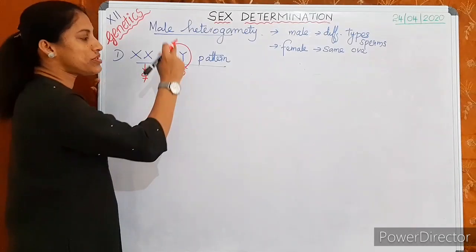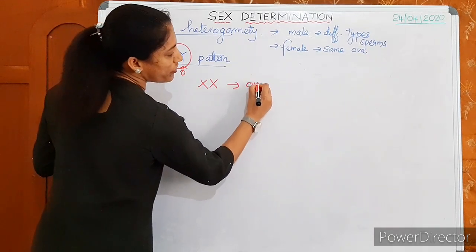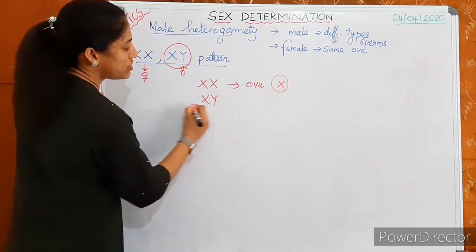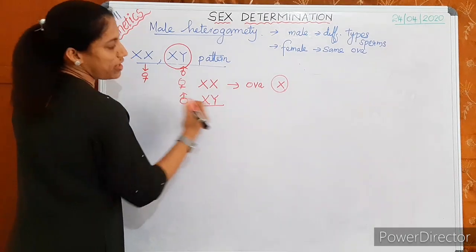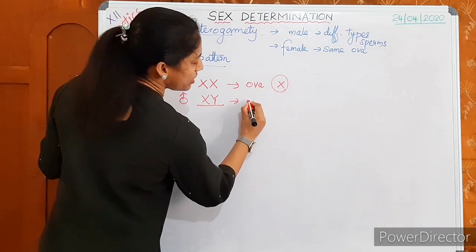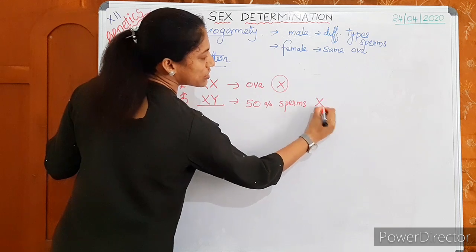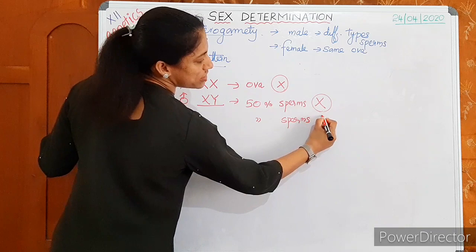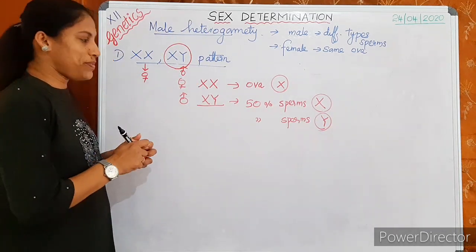XX produces all ova with the X chromosome. Whereas XY, the male, produces 50% of sperms with the X chromosome and the remaining 50% of sperms with the Y chromosome. So we can say sperms are of two types here.